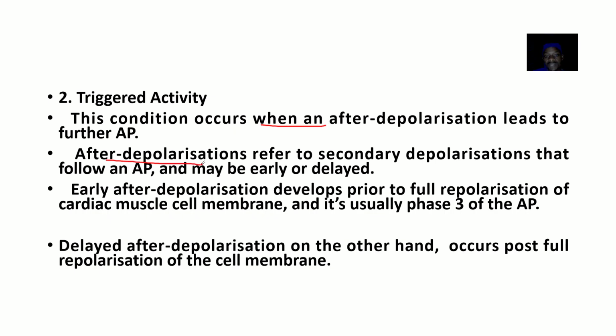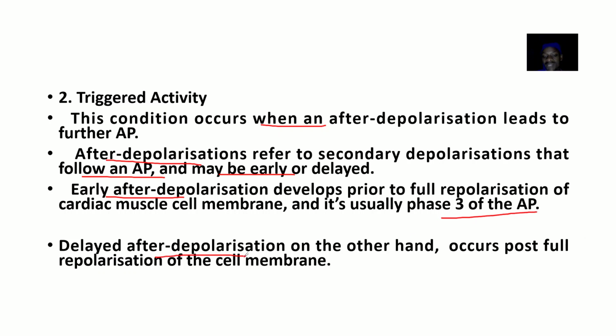Afterdepolarization refers to secondary depolarizations that follow an action potential and may be early or delayed. Early afterdepolarization develops prior to full repolarization of the cardiac muscle cell, and it's usually in phase 3 of the action potential.